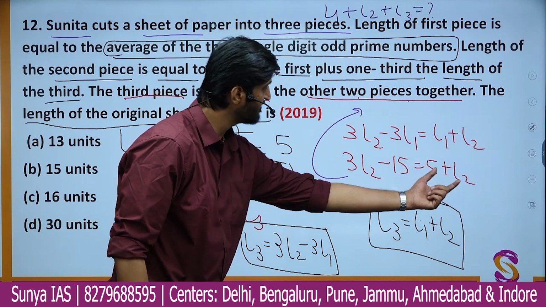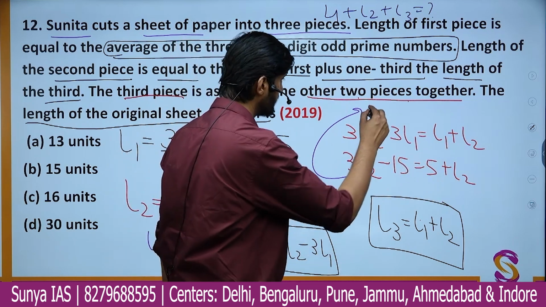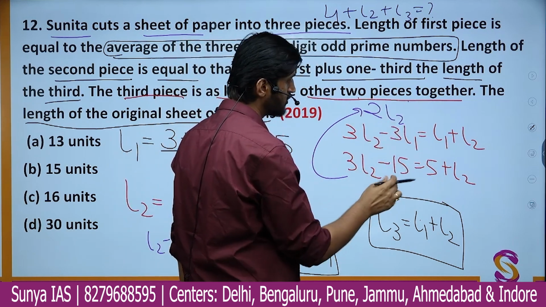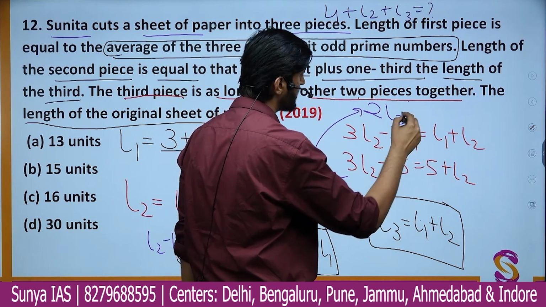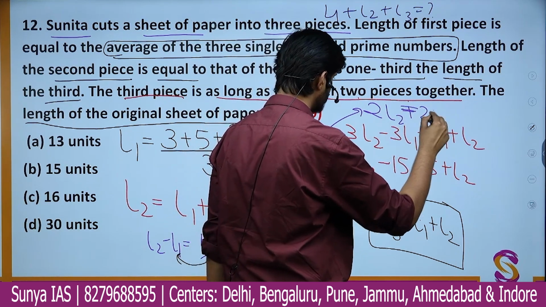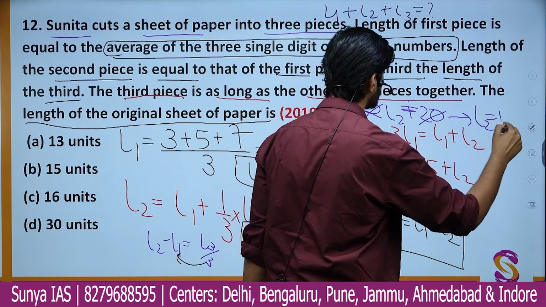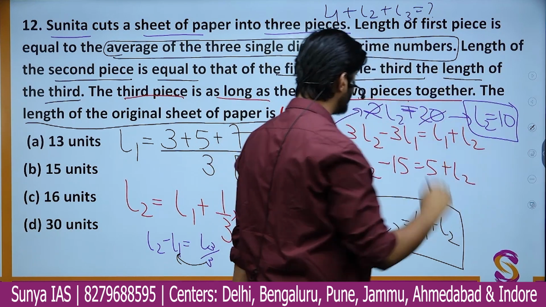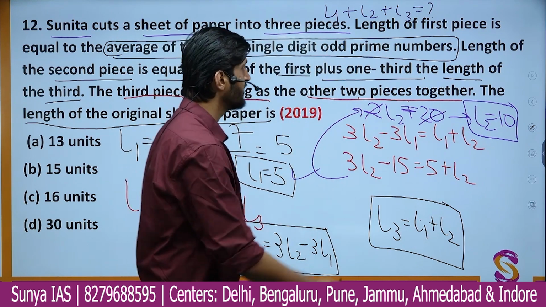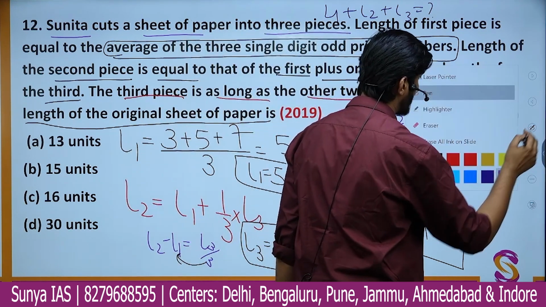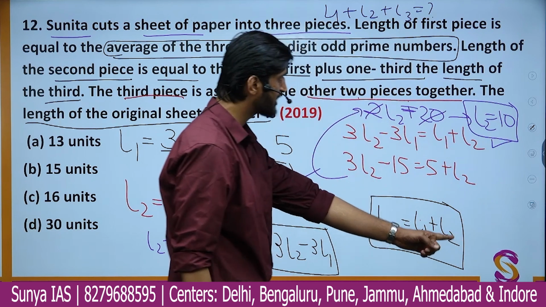So here we have 3L2 minus L2, which will be basically 2L2, and here we have 5 plus 15, that is 20. When we cancel out the values, we get the value of L2 as equal to 10. So this is the value of L2. So we have got L1, we have got L2. Now how do we get L3? Just simply put the values here.